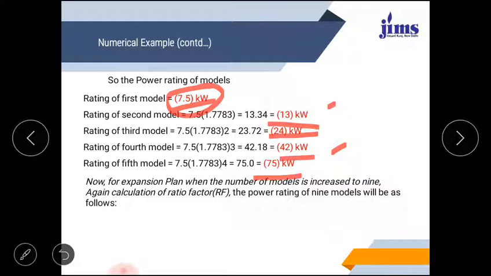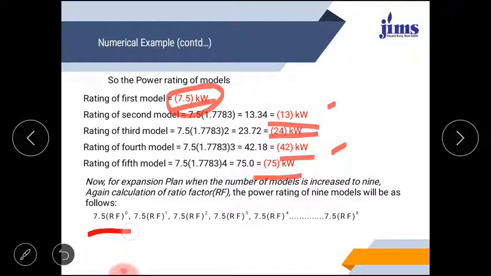How can it be calculated? Again, the company is planning to have nine models. So in a similar way we will calculate the models. Again, we will make the series with the help of RF. The first model is 7.5, and the last model would be 7.5 multiplied with RF power 8.